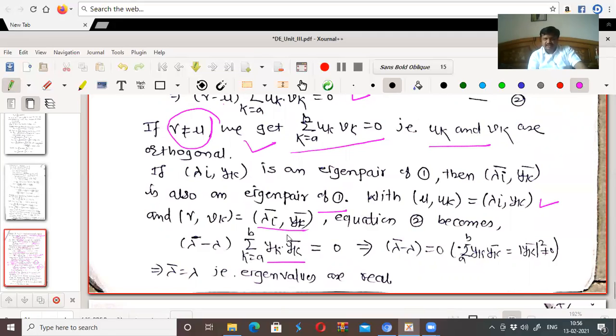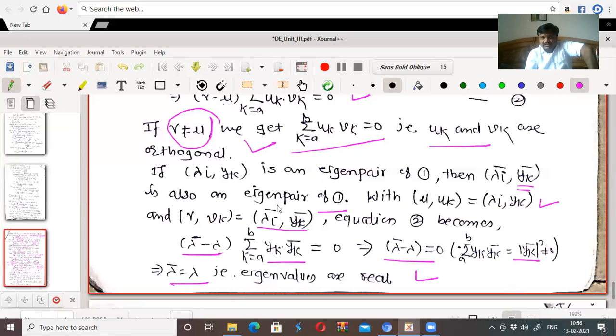But this summation is non-zero, because yk yk bar is mod of yk square. As yk is an eigensequence, it is a non-zero solution. Therefore, lambda bar minus lambda equal to 0. And what does this imply? The eigenvalues are real.